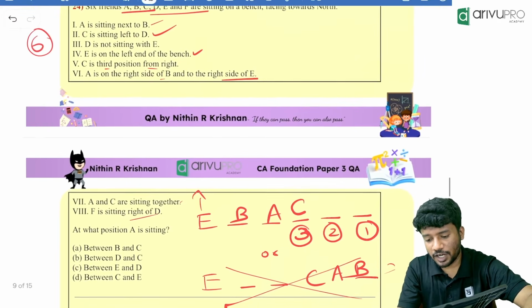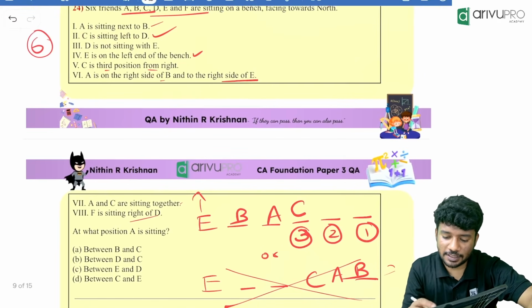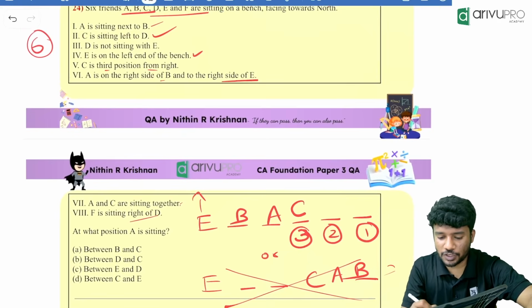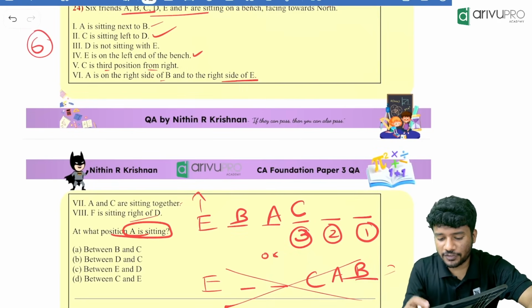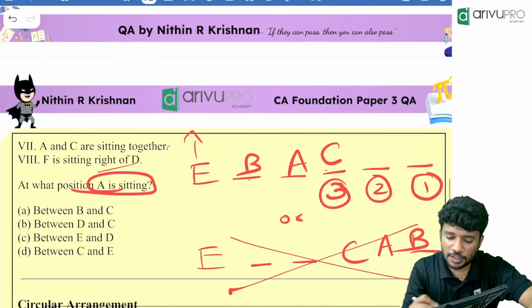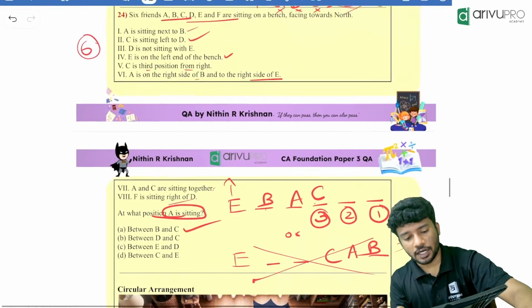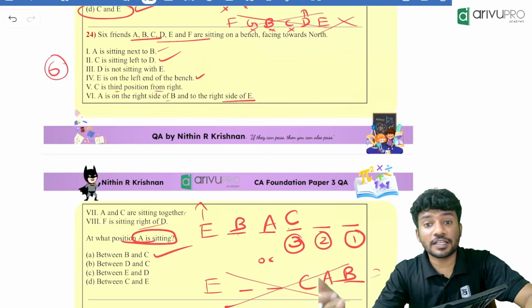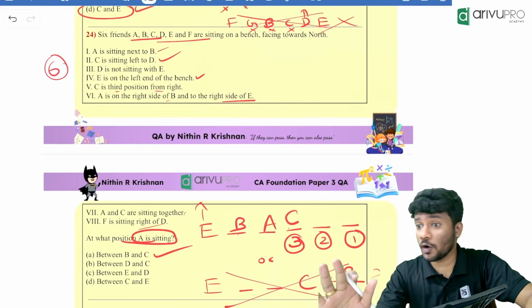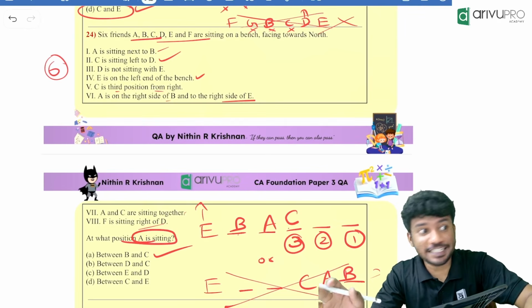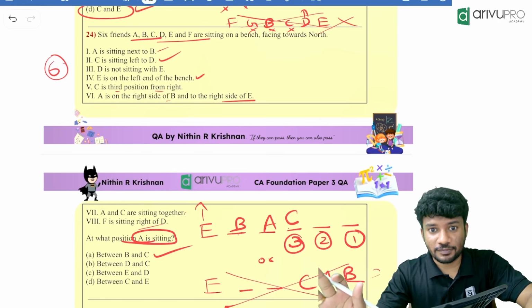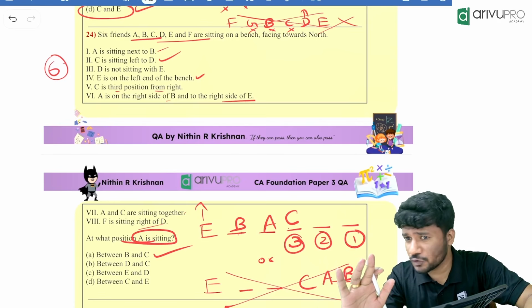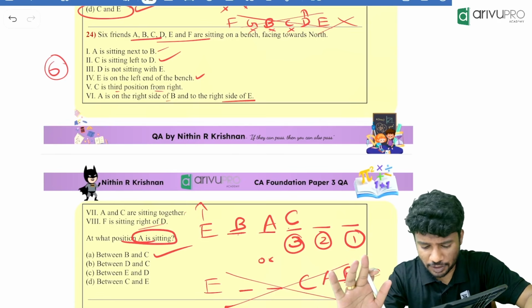Now people, if you ask me, then there is only one possibility. That is what? The first possibility. The question is what? What is the position of A? A is between what and what? B and C. Understood, people? Got it? Very easy. Without drawing everything, we went for the answer. Did we draw all the points? No. We just did what we want, and we just went for the answer. I hope everyone got it.